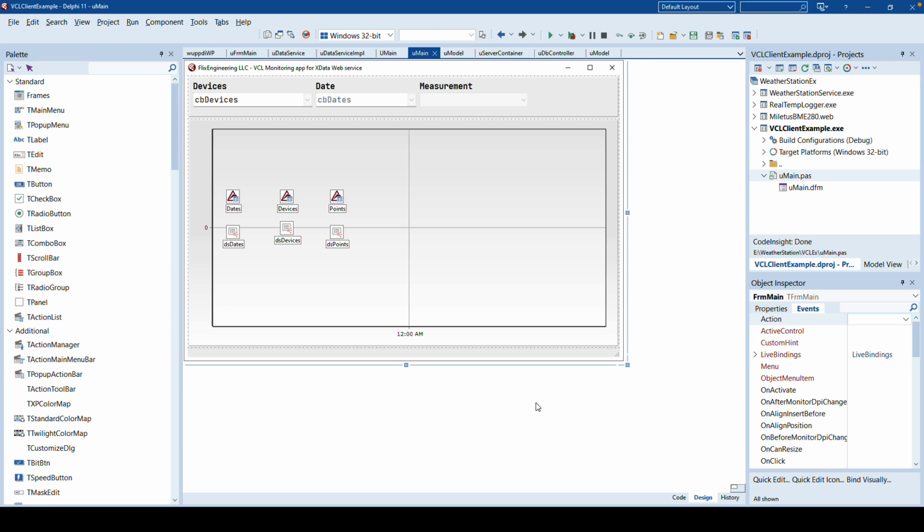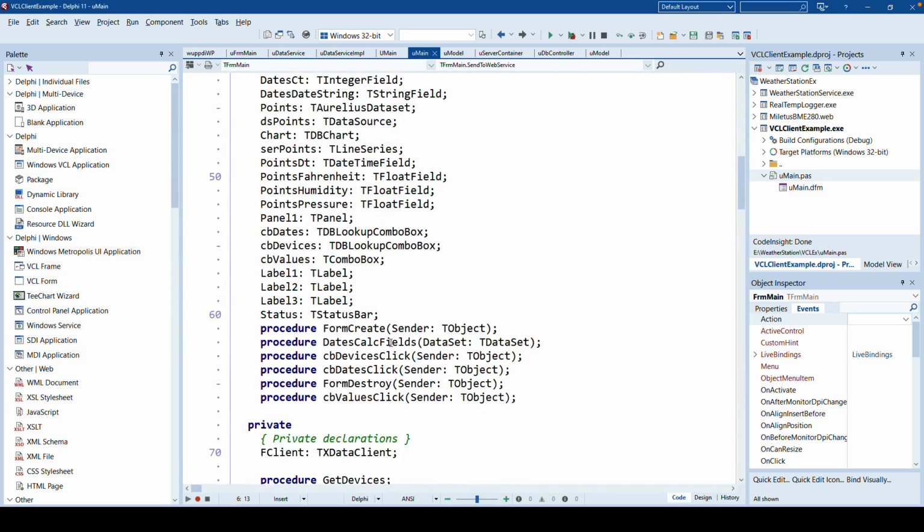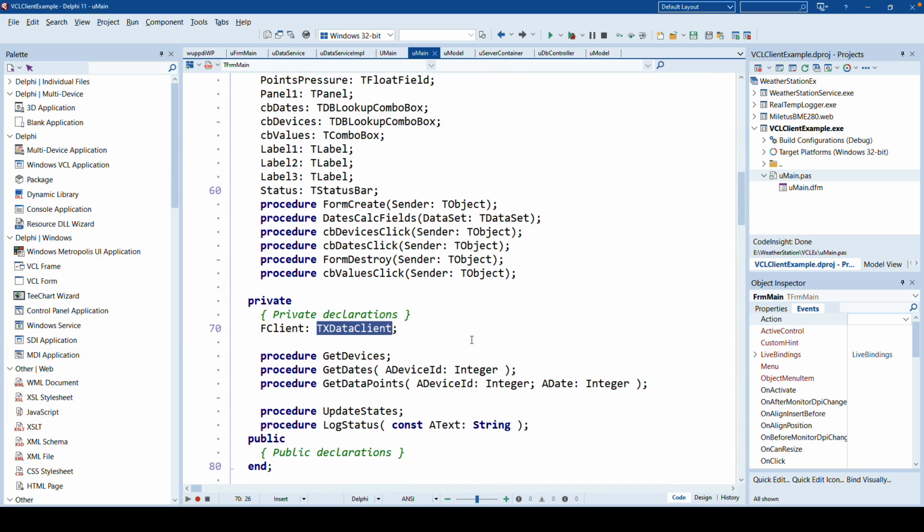This for me is the most impressive part, I gotta be honest, because if you use XData and you make use of the features that it offers to you, you can save a lot of time, because this application does not use any manual encoding, decoding, or whatever of JSON. You just use a component which sadly doesn't have a form representation yet. It is all in code, and it is called TXDataClient.